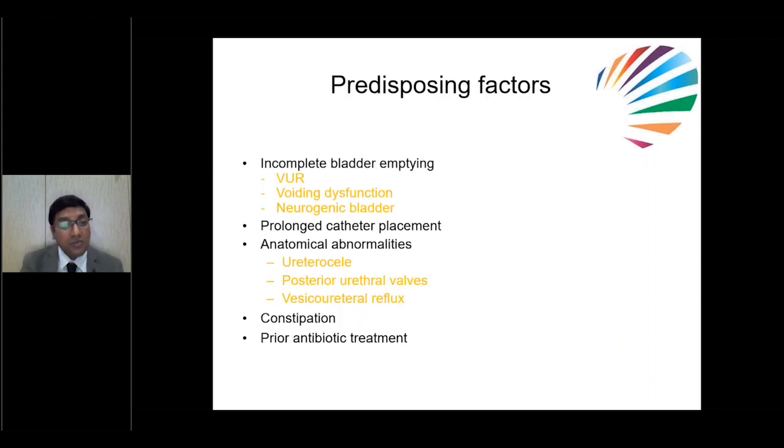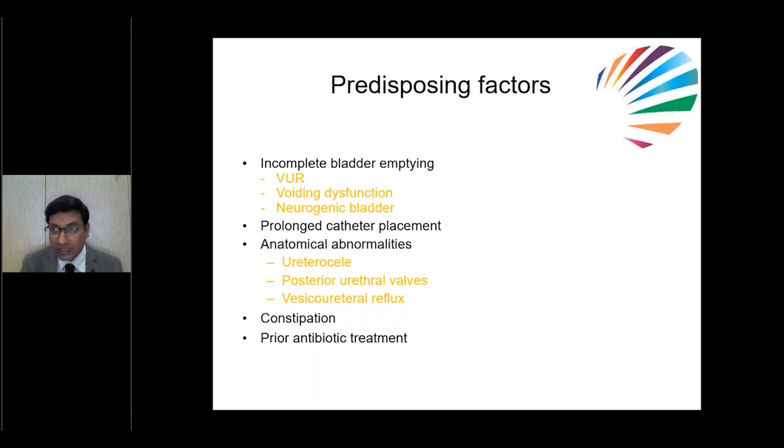What are the predisposing factors? Most of the time, this is because of incomplete bladder emptying. It might be because of vesicoureteric reflux. What happens here? Urine goes in the reverse direction. Again, that comes down and reaches the bladder. Then most of the time, they'll have post-void residual volume that leads to infection, and presence of voiding dysfunction or maybe neurogenic bladder. These are the things that usually lead to incomplete bladder emptying.